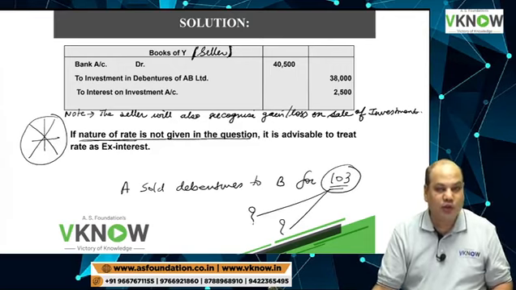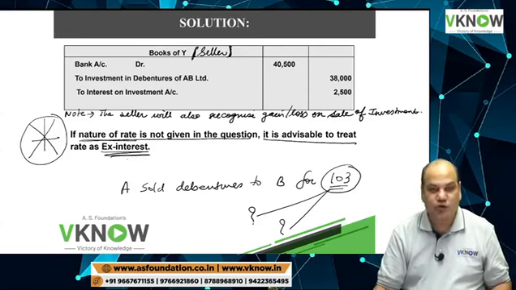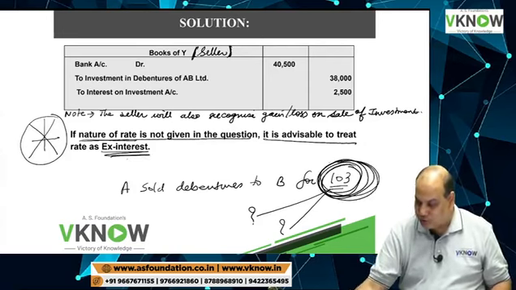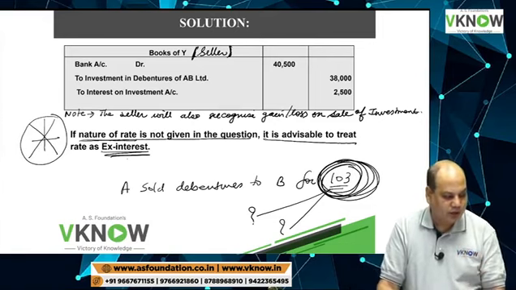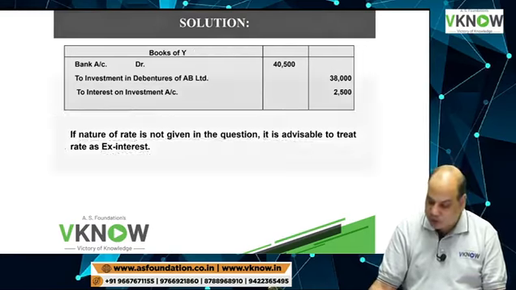The student will assume and write a note also that it is ex-interest price. So we will assume, if the question is not clear, the price given is ex-interest price. Highlight or underline: if the question is silent, the student will assume that the price is ex-interest price.